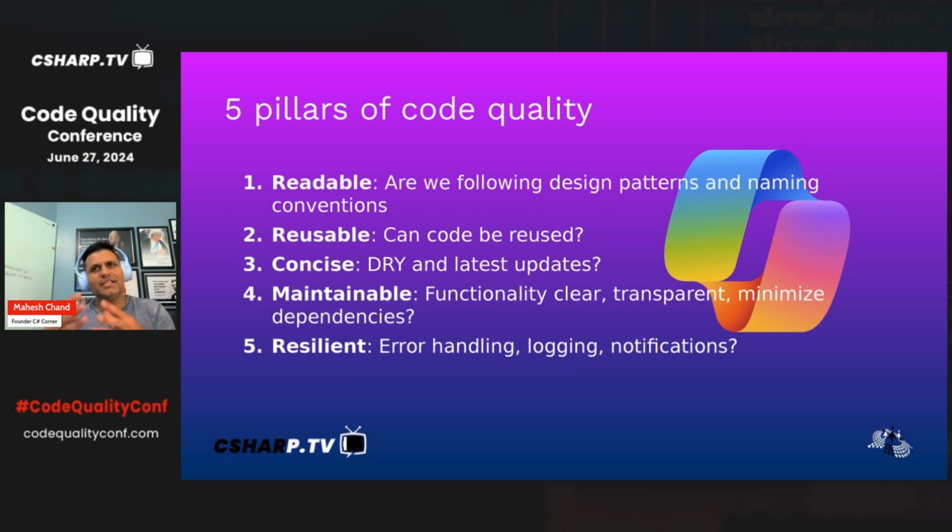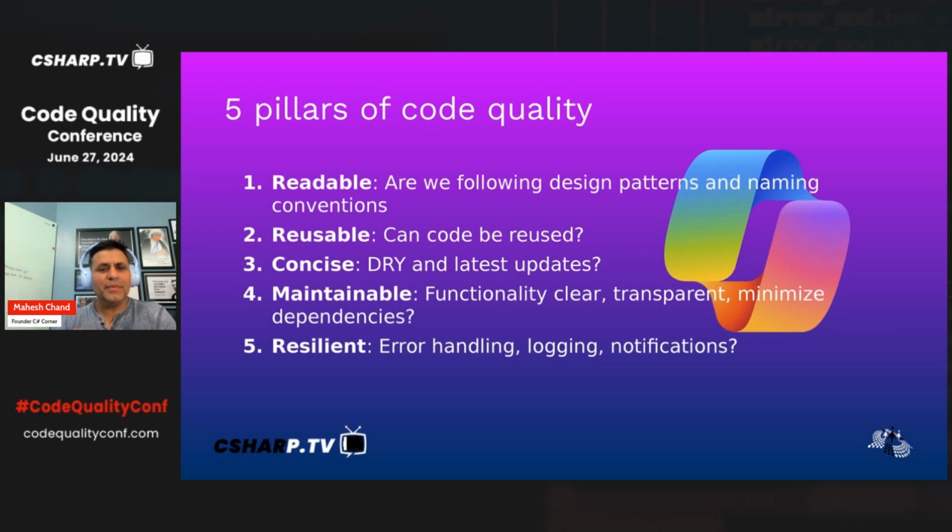Reusable: can you write code that can be reused, including classes, libraries, functions? You don't have to duplicate the code. Is it concise? Especially if there are latest versions of the language coming. I work with C Sharp, and if you look at code written in C Sharp 3 versus 12, it's a big difference.